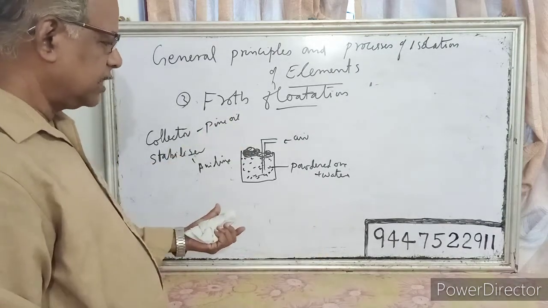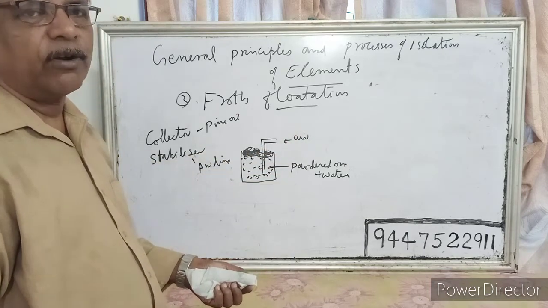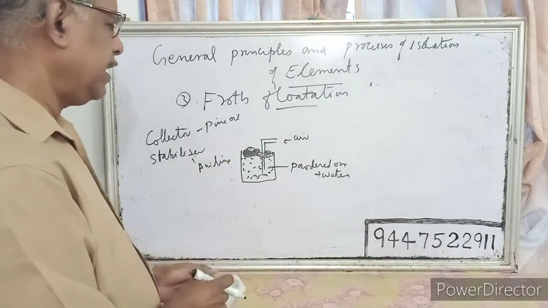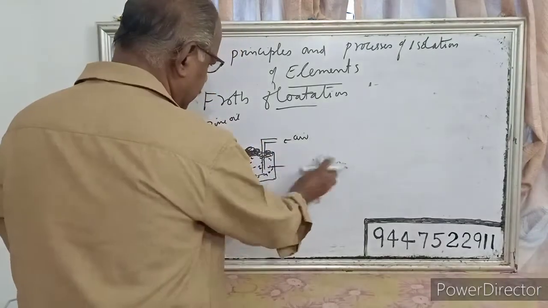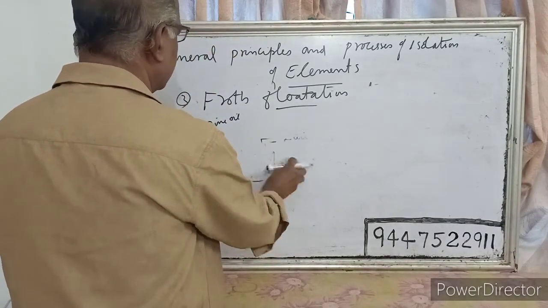When air is passed, froth will be produced, and we have to skim off the froth, and on drying we get the ore particles. So that process is called the froth flotation process.